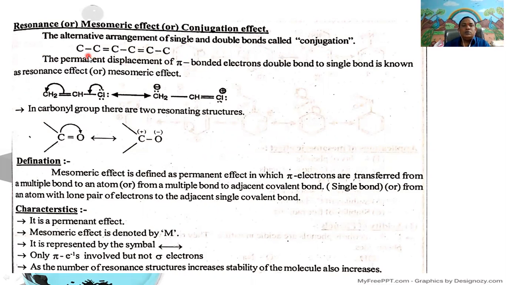For example, C single bond C double bond C single bond C, C double bond C. Here, the alternate arrangement of single and double bonds is called conjugation. The permanent displacement of pi bonded electrons, double bond to single bond, is known as resonance effect or mesomeric effect.